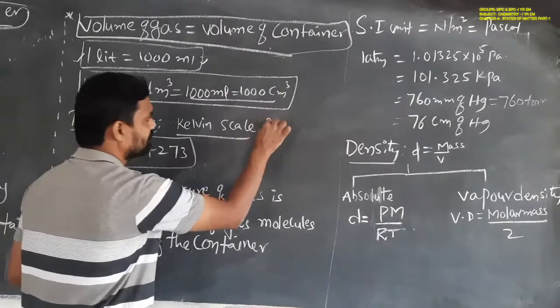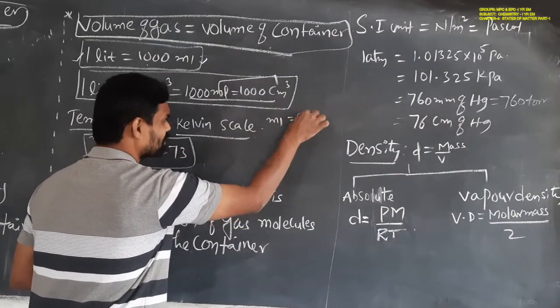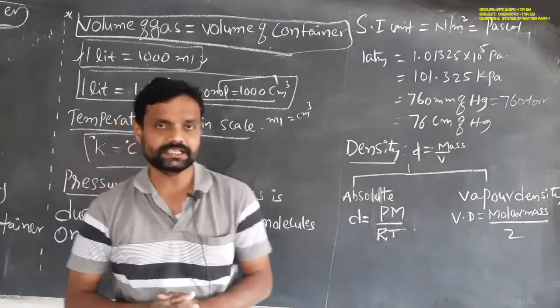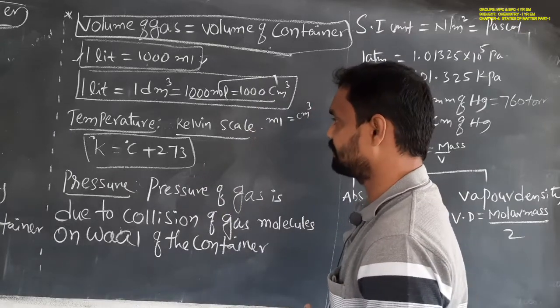That means 1 milliliter is equal to 1 cubic centimeter, nothing but 1 centimeter cube. So this is the volume, a measurable property of the gas.